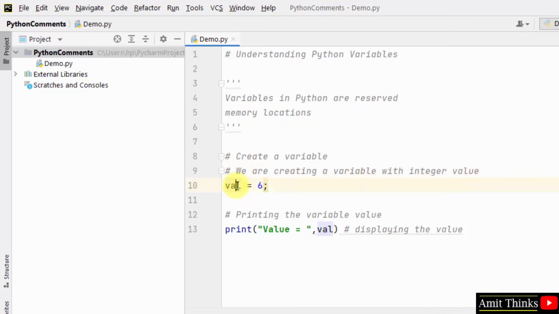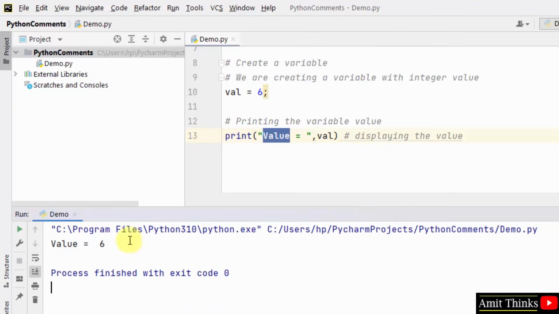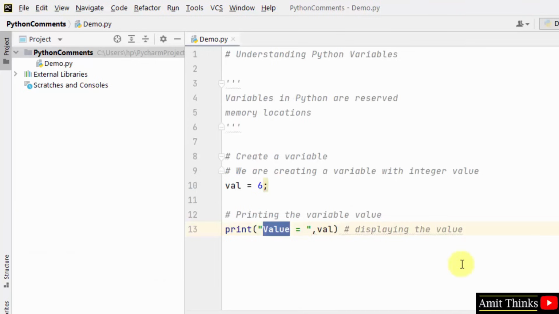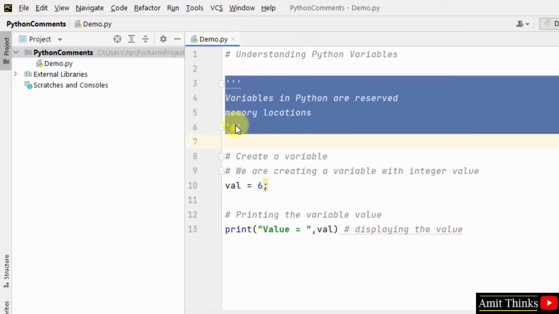When I run, only the following will run, and the rest is hidden because those are comments. So guys, in this video we saw how we can easily create single line and multi-line comments in Python. We can also create multi-line comments using the triple quoted string we saw here. So guys, thank you for watching the video.